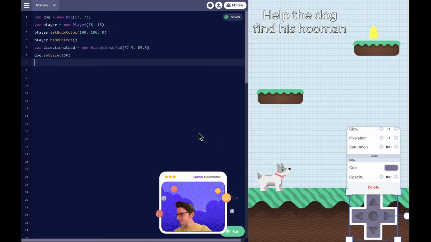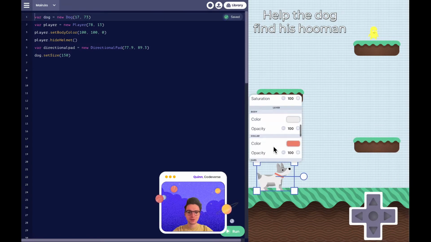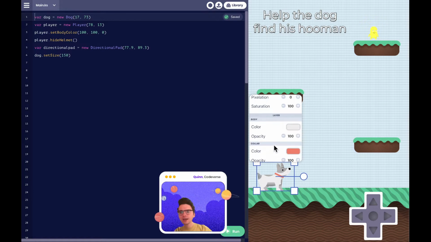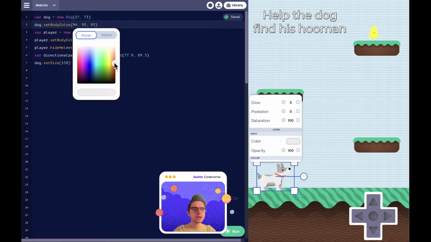Okay, I'm seeing green, blue, and black. So let's do all three, because the dog has more colors on it, right? We have the collar color, the body color, the ear color, the eye color. Oh my goodness, so many colors. So, okay, we have green. So let's do body color. We'll have a green dog.